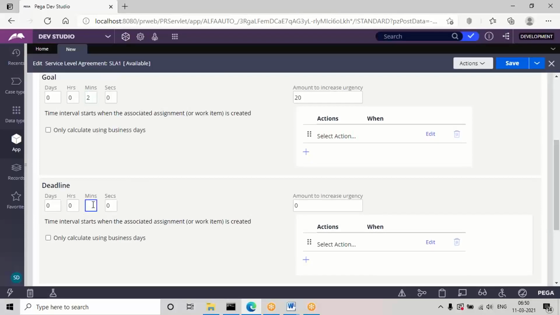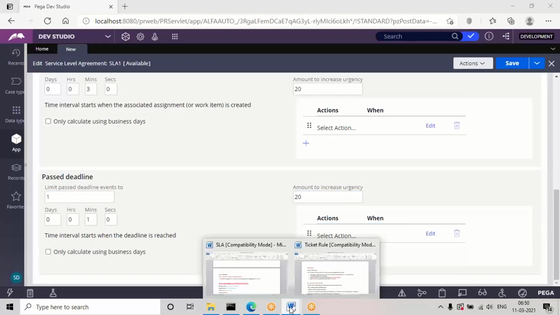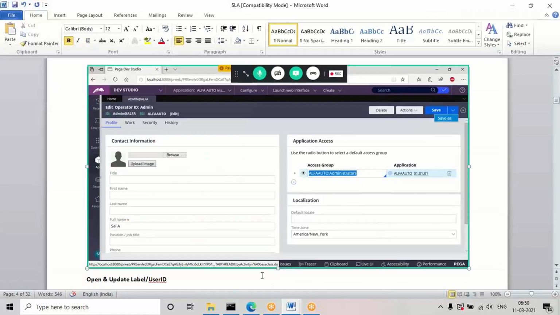Meanwhile we can also define the deadline time. See, the deadline time must be compulsorily more than the goal time, so I'm giving 3 minutes. After the goal time, only 1 minute will be left for the deadline time. Here I'm going to set some urgency, and again go to the past deadline. Here you can give a time less than or greater than the deadline time. I'm giving 1 minute here, and some urgency number. So first of all apply, but in the document maybe the intervals are different, I think, don't worry.